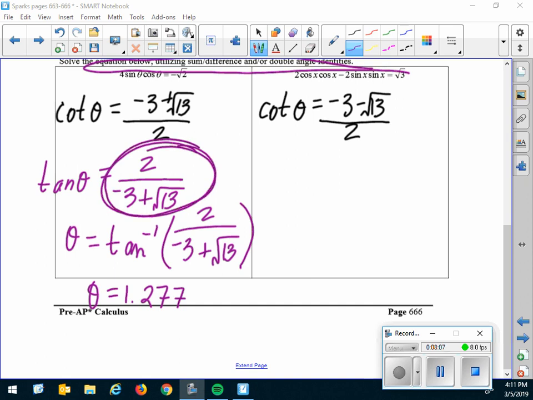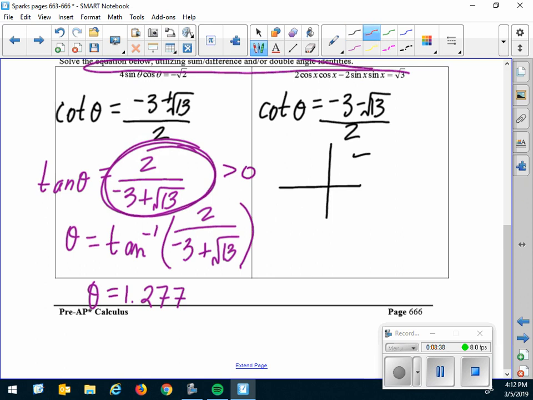This thing right here is positive. Now you think, well, you should have known that, Stinnett, because the square root of 13 is somewhere between 3 and 4. So negative 3 plus a number between 3 and 4 is going to be positive, and 2 divided by a positive number is positive. So I need angles in quadrants 1 and 3. Theta equals 1.277 is in quadrant 1, so that's one of my answers.